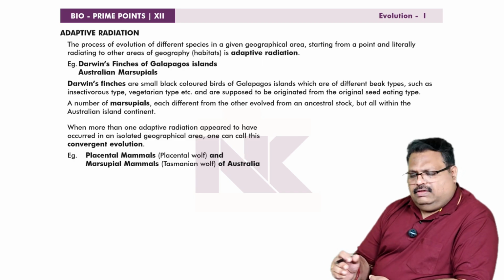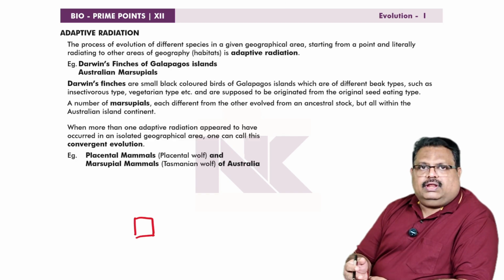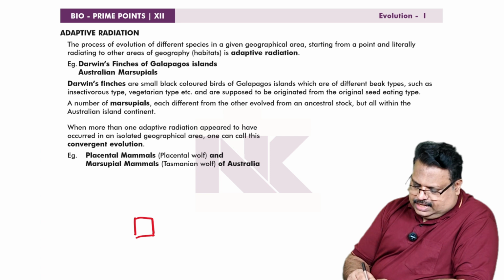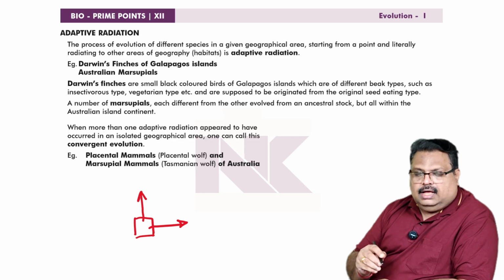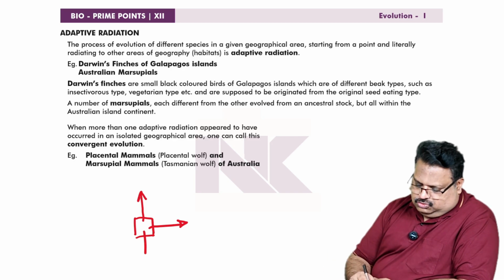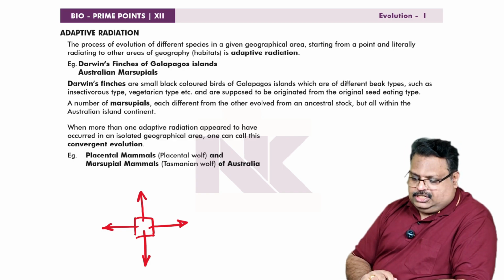This is just like a divergent evolution that occurred in a particular geographical area. In that area, so many organisms may be there. Some organisms adapt by evolving in a particular line. Some other organisms of the same area evolve into another line. That kind of divergent pattern of evolution occurring in the same habitat is called adaptive radiation.